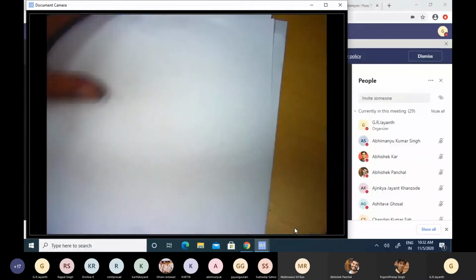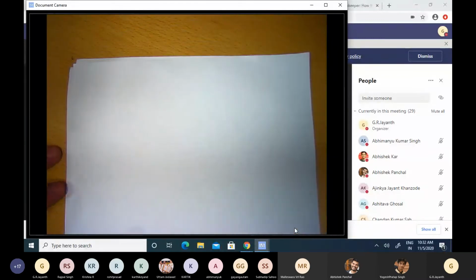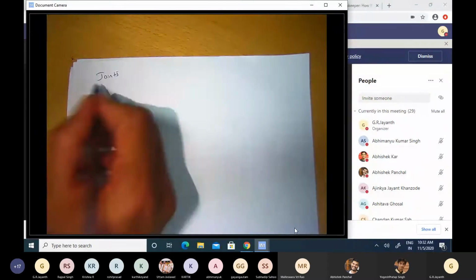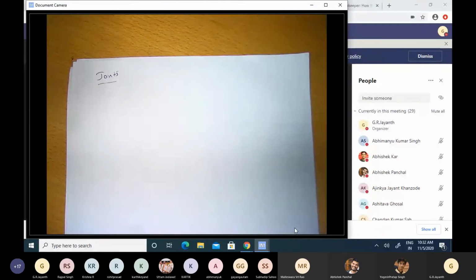So how can we connect? You have multiple rigid bodies. You can think of yourself as a glorified kid who has many toys at his or her disposal. How would you want to connect them? You connect multiple rigid bodies by means of what are known as joints. And you must have studied in your undergrad education that broadly you can classify joints as lower pair joints or higher pair joints.